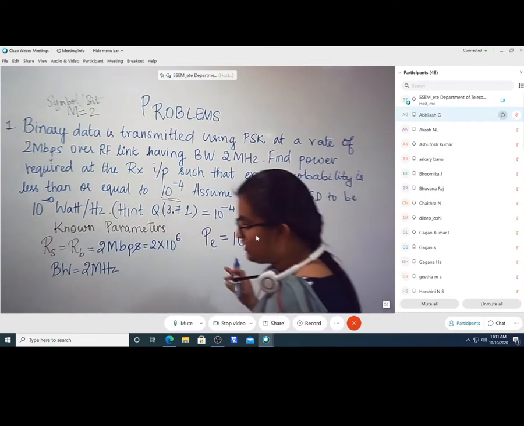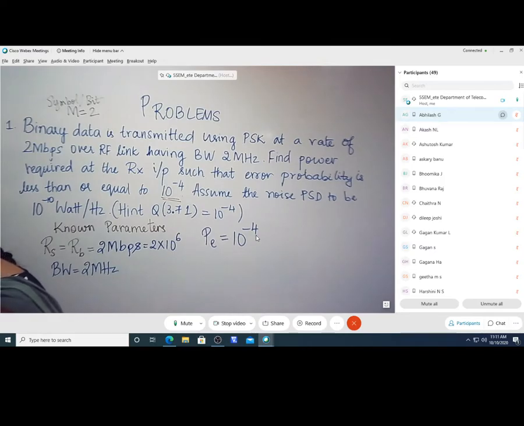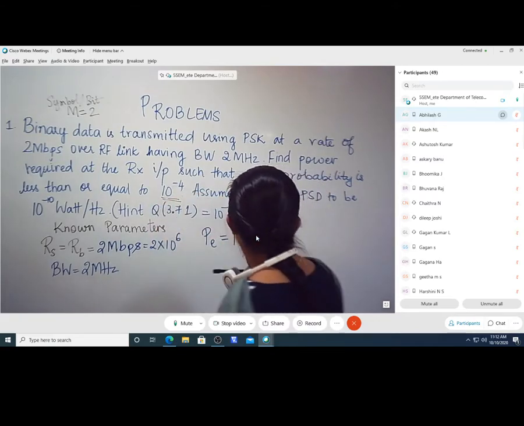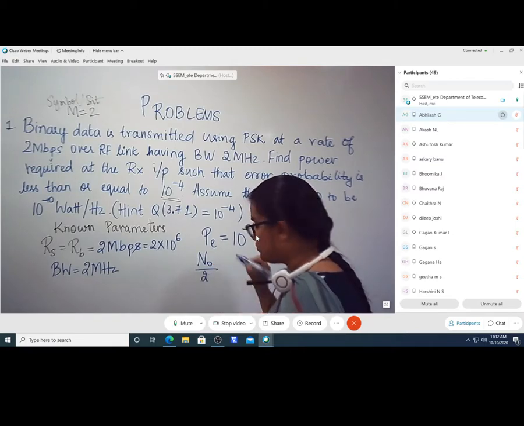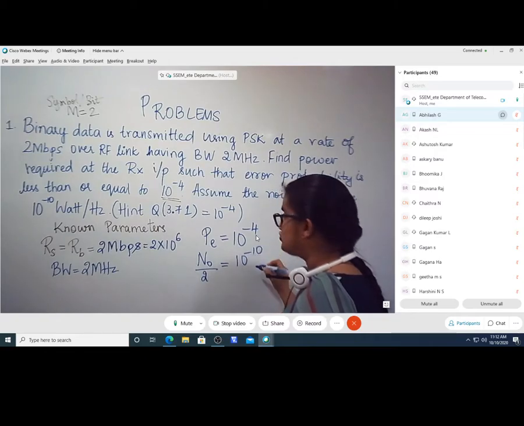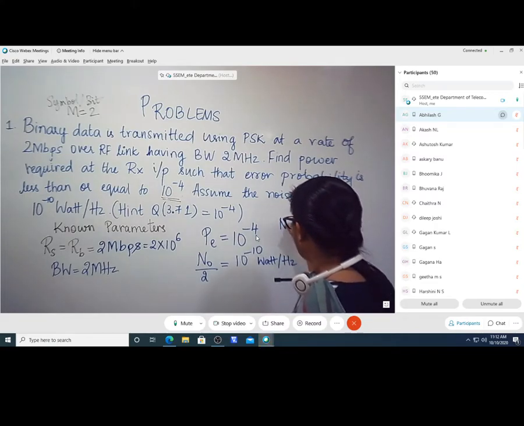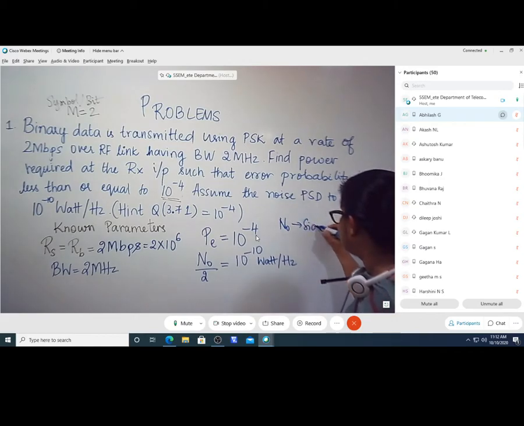Then they have also given the noise power spectral density. Noise power spectral density means how the noise power is shared in terms of frequencies. Whenever they give noise power spectral density, you can directly take it as N0 by 2. So N0 by 2 will have the value 10 raised to minus 10. If it is single sided, if it is only the N0 value, they will say so in the question itself as single-sided power spectral density.